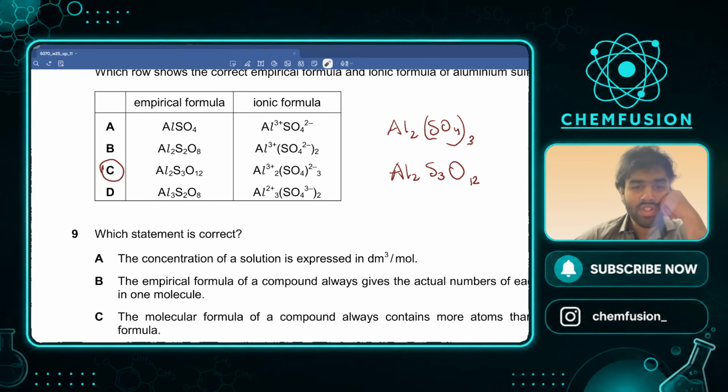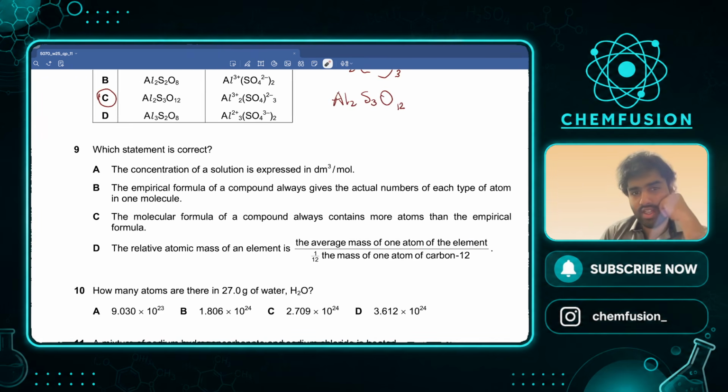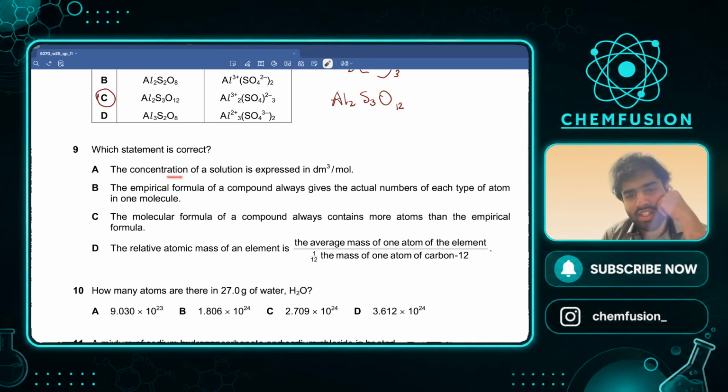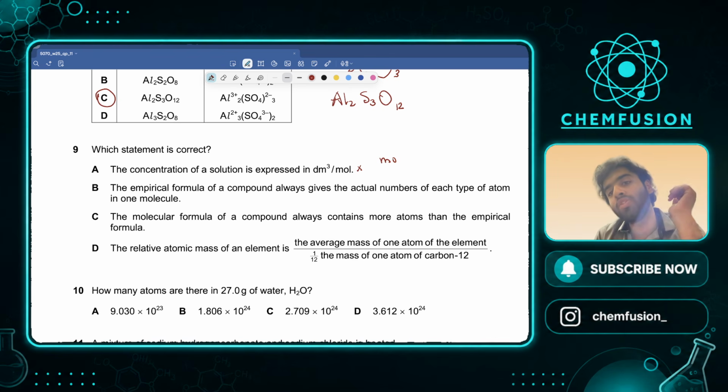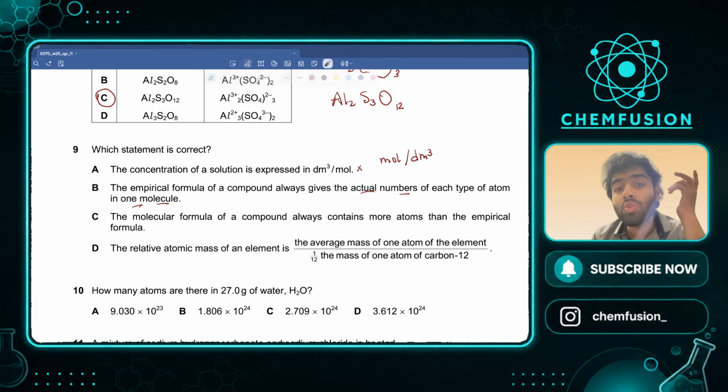I like it. Which statement is correct? It says the concentration of a solution is expressed in decimeter cube per mole. This is wrong. Why? Because the concentration is in mole per decimeter cube, not decimeter cube per mole. These are two very different things. This is wrong. The empirical formula of a compound always gives the actual numbers of each type of atoms in one molecule. Not necessarily. Empirical is the simplest whole number ratio.